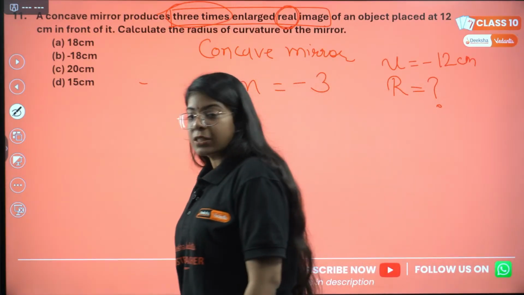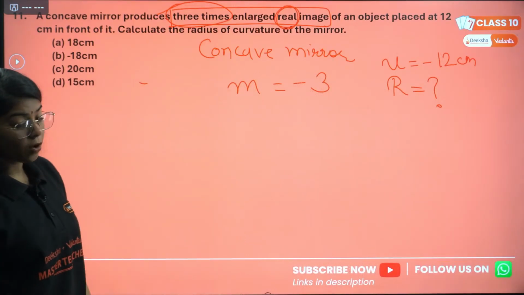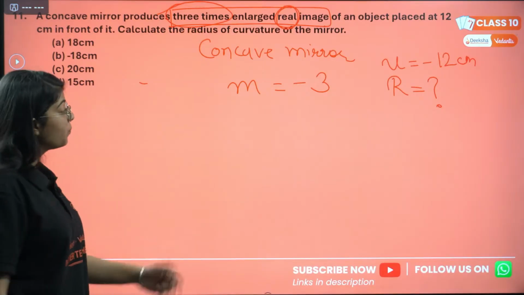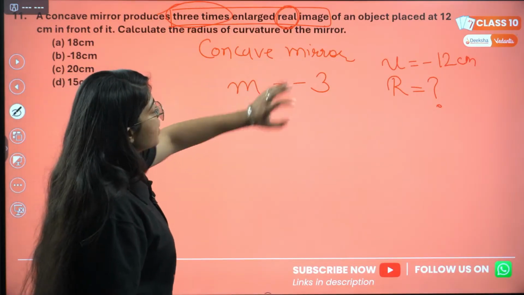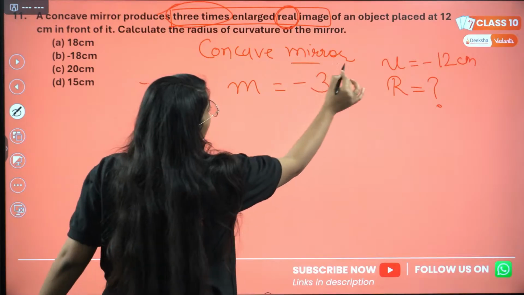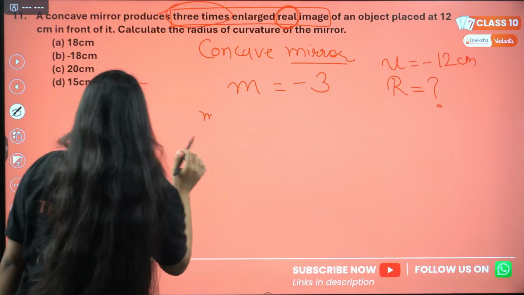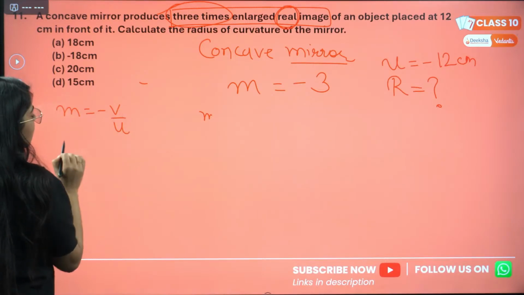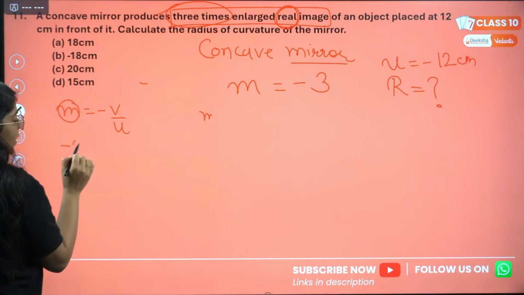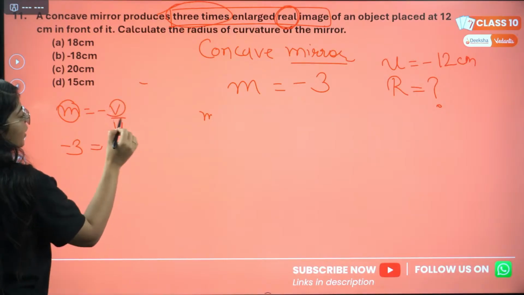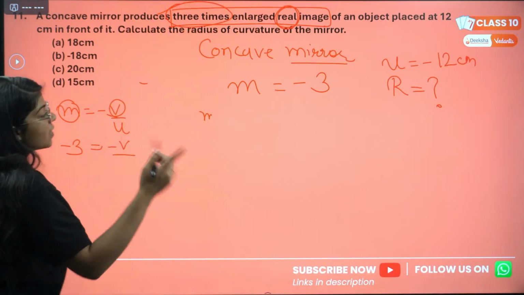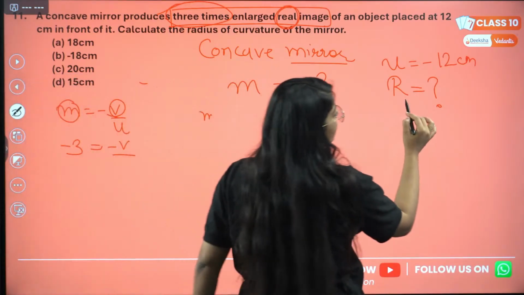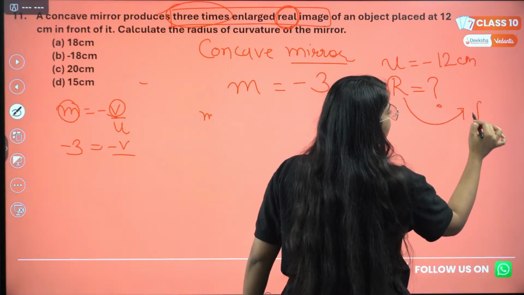Okay, let's solve this question. I hope you are honest with yourself and with me. First thing first, we are given a mirror. So for a mirror, the magnification formula is always minus V by U. Magnification is given as minus 3. V we need to find, because we need to find the radius of curvature. For radius of curvature, we will need focal length.